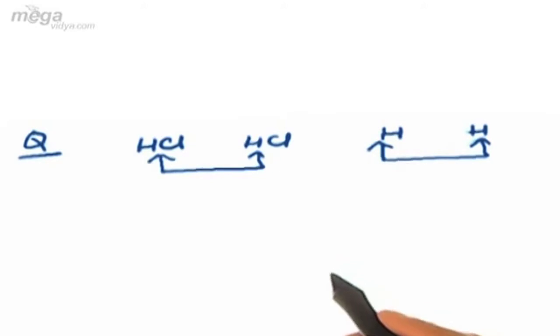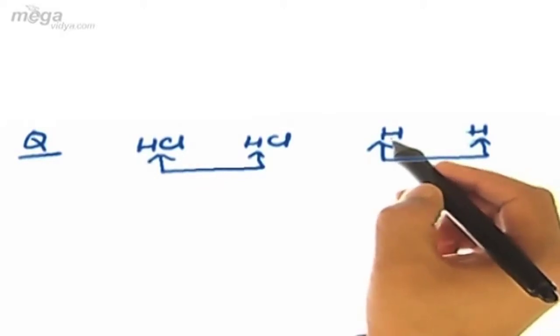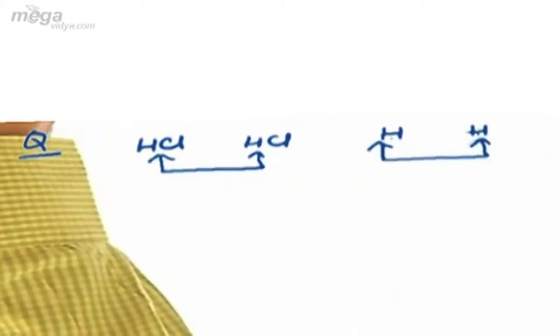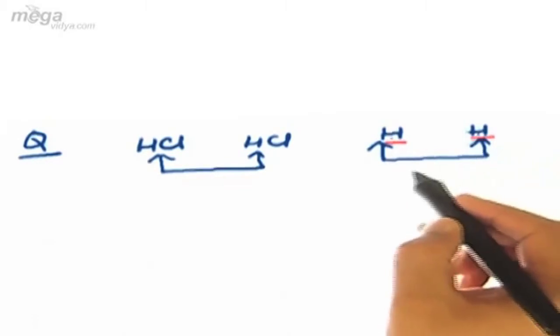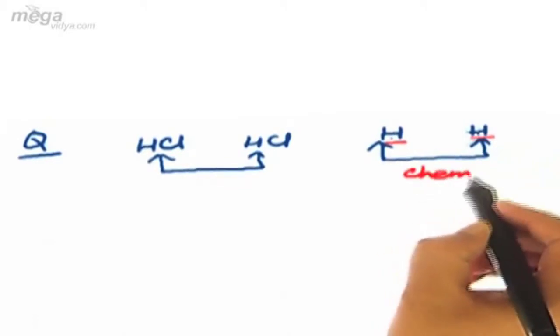So students, make it clear that whenever two molecules are involved in bonding, then in that case the force or the bond will always be physical in nature. Whereas in case of species in the atomic state, like here we have got hydrogen atom, hydrogen atom. Both these atoms are in atomic state, so we shall be calling the bond a chemical bond.